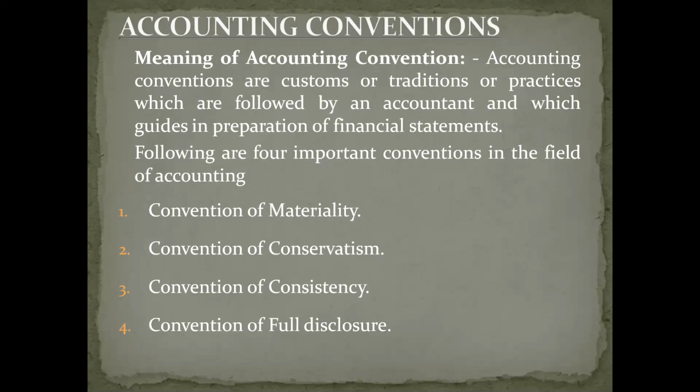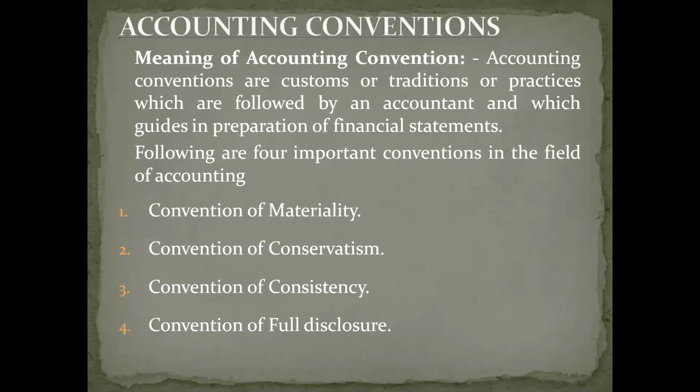Just as there are 10 concepts in the field of accounting, there are 4 conventions. There are 4 customs, 4 traditional practices which every accountant must follow at the time of preparing financial statements. Those conventions are as follows. First convention is materiality.